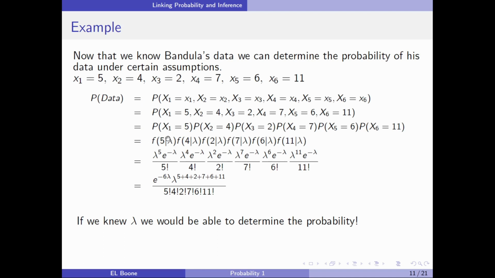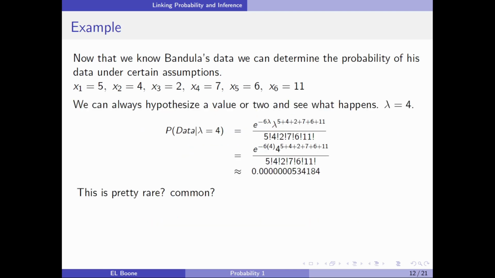Now, notice I've left a lambda on each one of these. That's that same rate every day. I'm trying to show that it's the same across each day, and I'm saying 5 given lambda. So the probability depends on the value of lambda. And then here I go through, I plug it into the distribution, do some simplification, and this is what I end up with. And here's the problem. It says, if we only knew lambda, we would be able to determine this probability. We're only missing a guess at what lambda is, and we could calculate it.